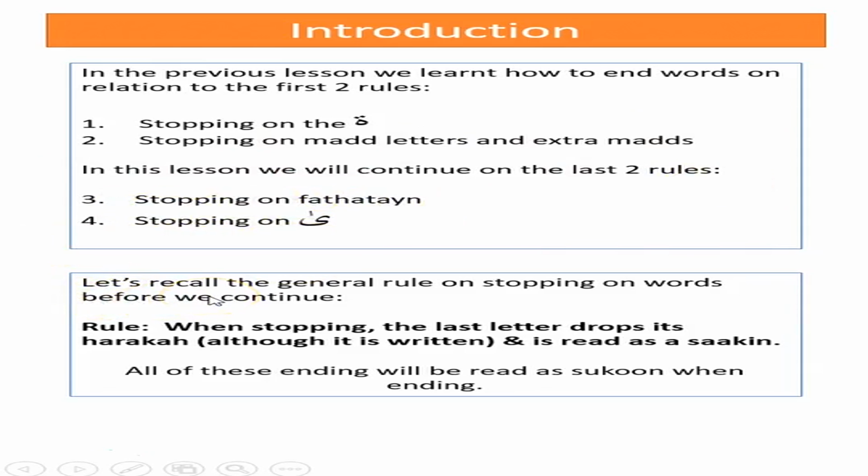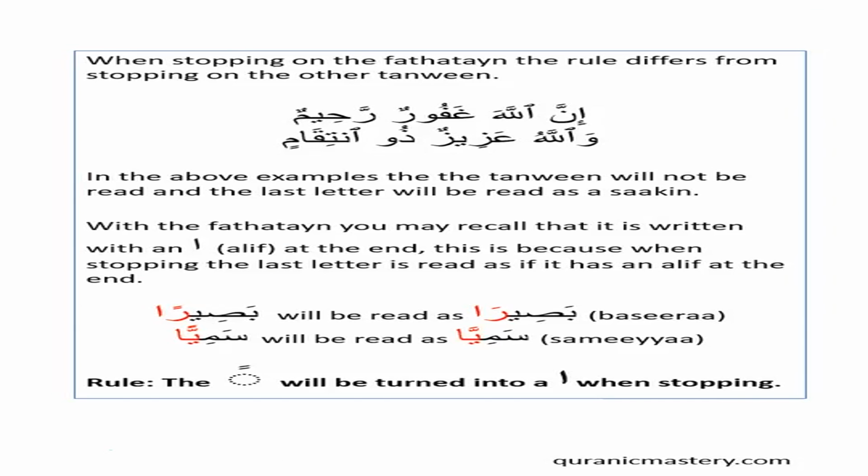Let's recall the general rule. The general rule of stopping words before we continue is when stopping, the last letter drops its haraka, although it is written and it is read as a sakin. All of these endings will be read as a sukoon when ending. So that's the general rule. And we're going to exception number 3 now.